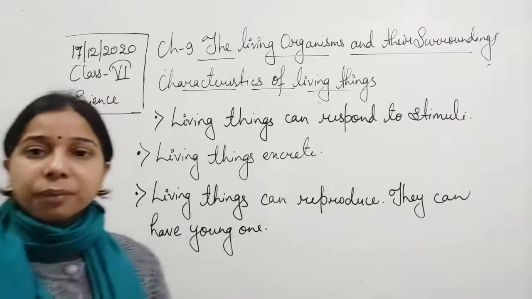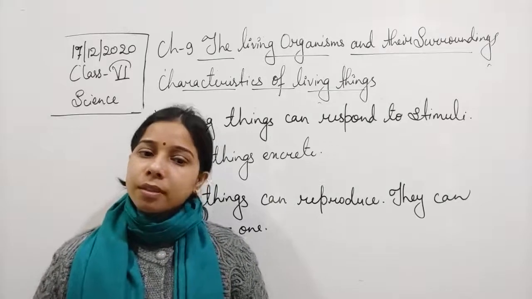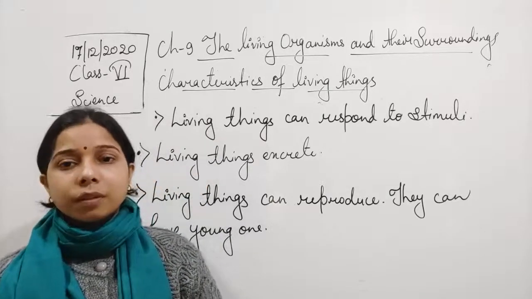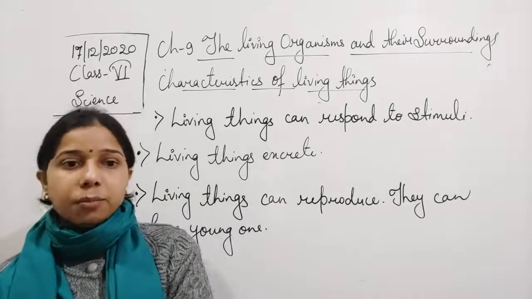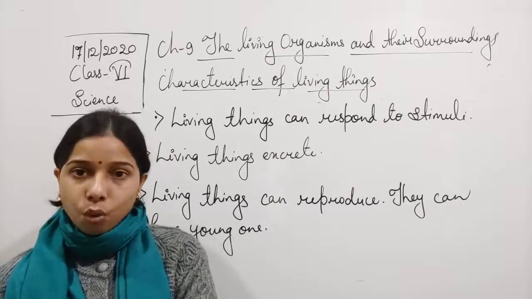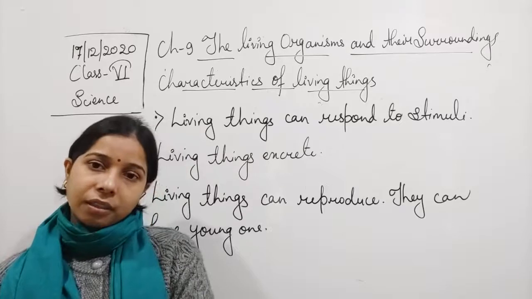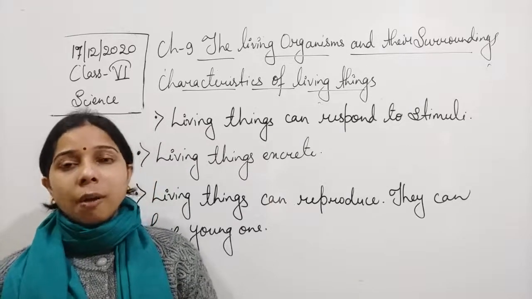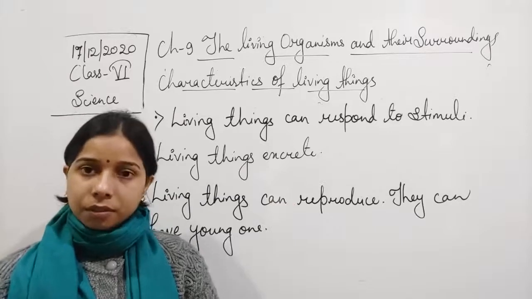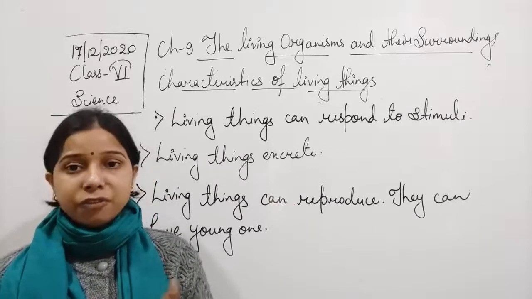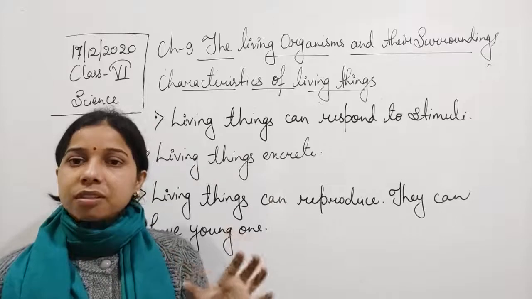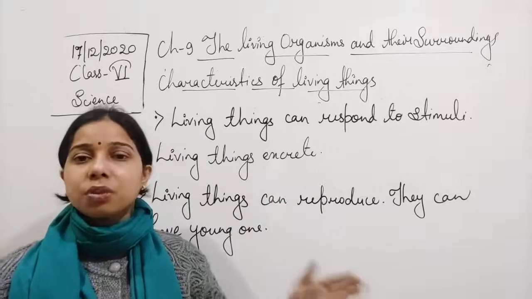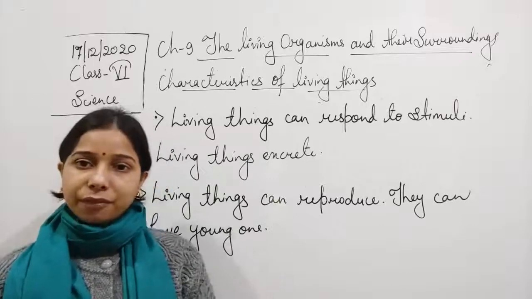Any other characteristic? Yes. You see, students, any living thing comes to life and grows, develops, and finally dies. Okay, so from birth to death, this is the lifespan. If the lifespan of a person is from the birth of the person to the death of the person, that is the lifespan.